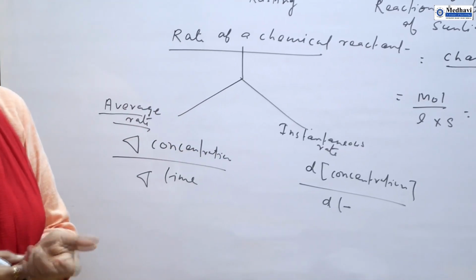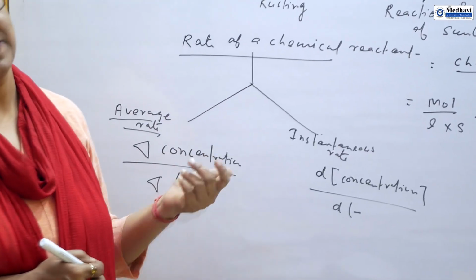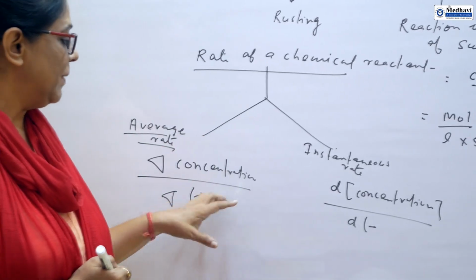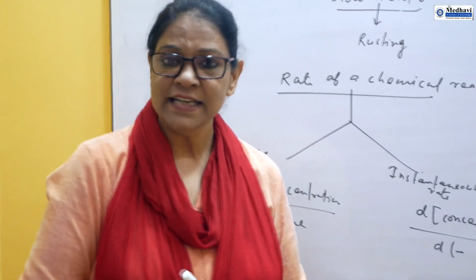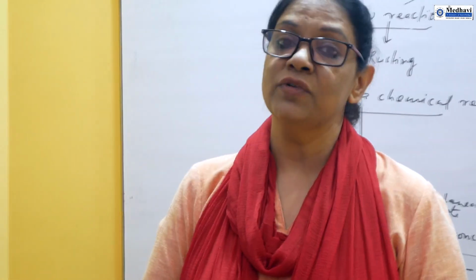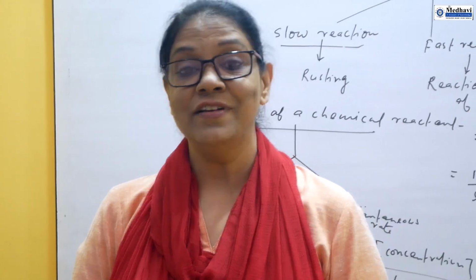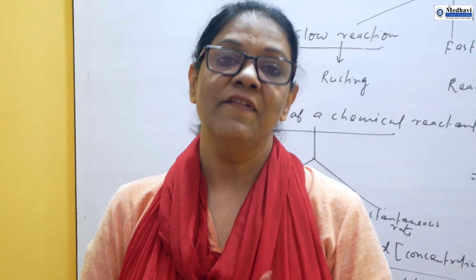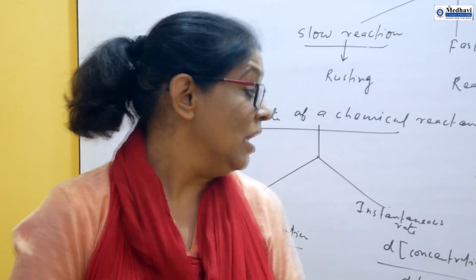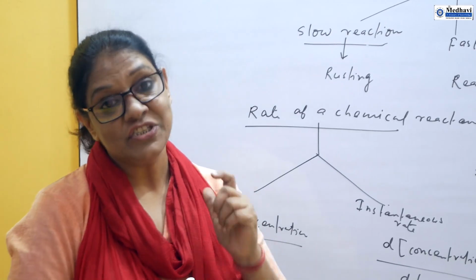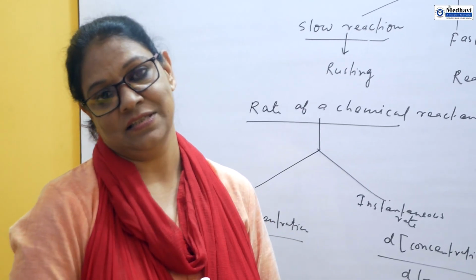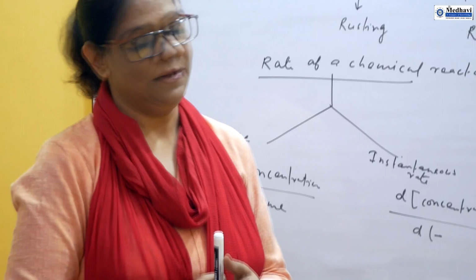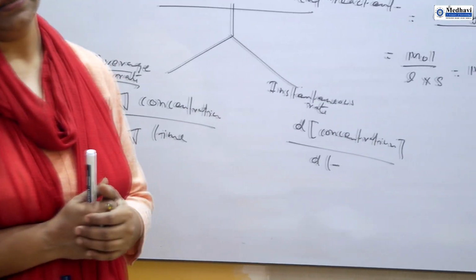While solving numericals we can use any form. This is most popular, but you must know that average rate and instantaneous rate are two different terms. For average rate we calculate the rate for a fixed interval of time, whereas for instantaneous rate we take every interval at regular intervals of time. These are the two differences.